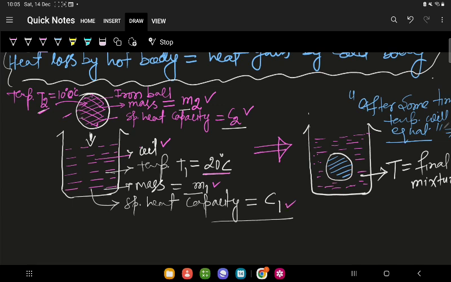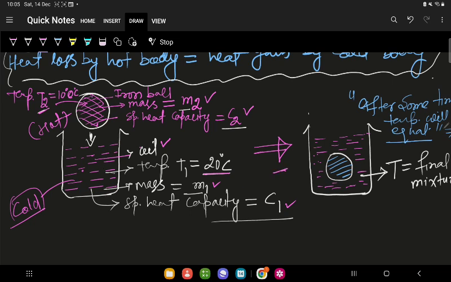So when I put this iron ball which is at 100 degrees Celsius into this oil, what will happen? This metal ball is at higher temperature and this oil is at lower temperature. So this one is considered as cold body and this one is our hot body. The heat transfer will take place from hot body to cold body. In this case our hot body is iron ball, so heat is going to transfer from iron ball to the oil.